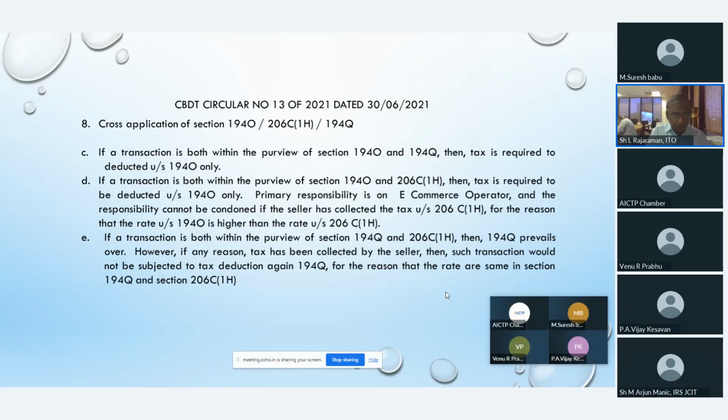However, if for any reason tax has been collected by the seller, then such a transaction would not be subjected to tax deduction under 194Q, for the reason that the rates are the same in section 194Q and 206C(1H). I already told you, both are identical only. The 206C(1H) and 194Q are similar, 0.1% only. So that is why they are telling that if for any reason tax has been collected by the seller, then such a transaction would not be subjected to tax under section 194Q again.